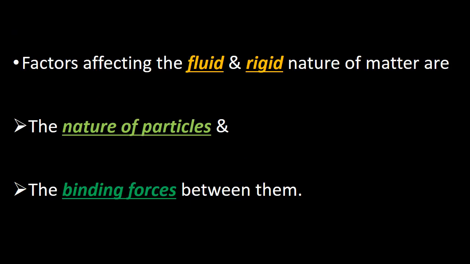Okay, let us see what are the factors that affect the fluid and rigid nature of matter. There are mainly 2 factors: the nature of the particles, that means the particle may be an atom, ion or molecule, and the binding forces present between the particles. The forces may be covalent, ionic, metallic or hydrogen bonds.